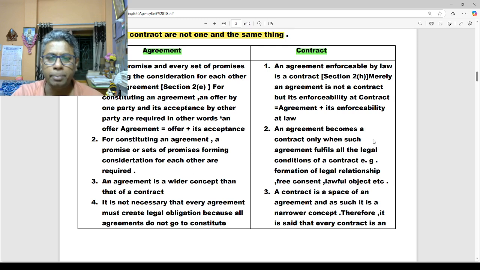An agreement becomes a contract only when such agreement fulfills all the legal obligations and legal conditions of a contract, for example, formation of legal relationship, free consent and lawful object, etc. An agreement is a wider concept than that of a contract, but a contract is the species of an agreement. As such, it is a narrower concept.